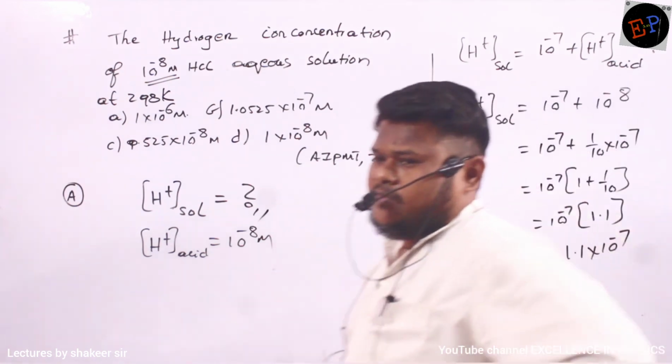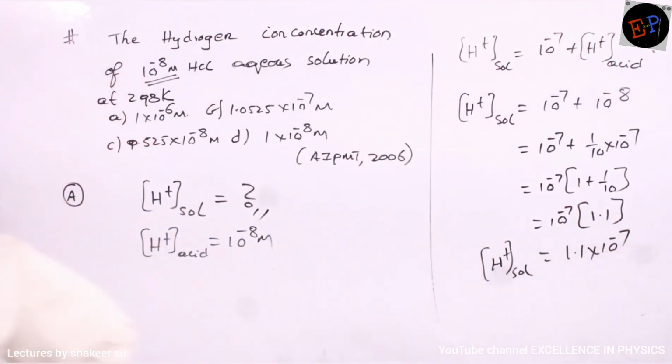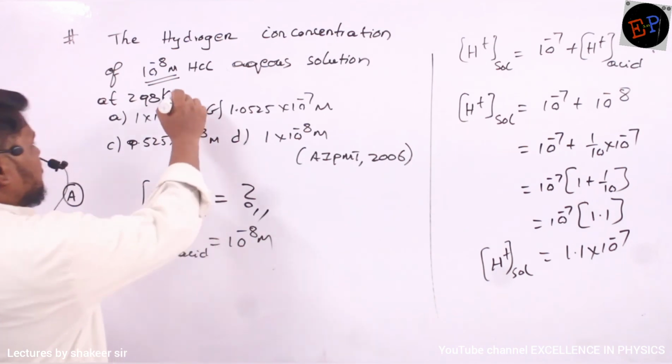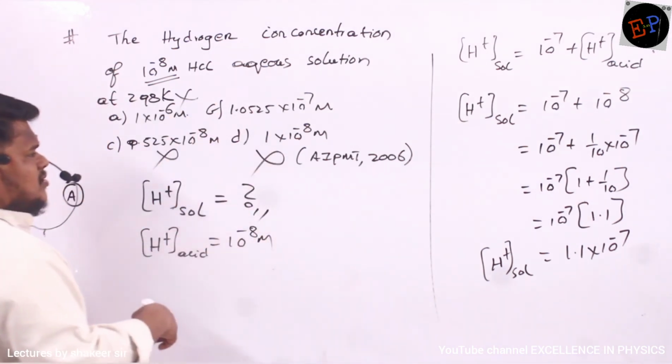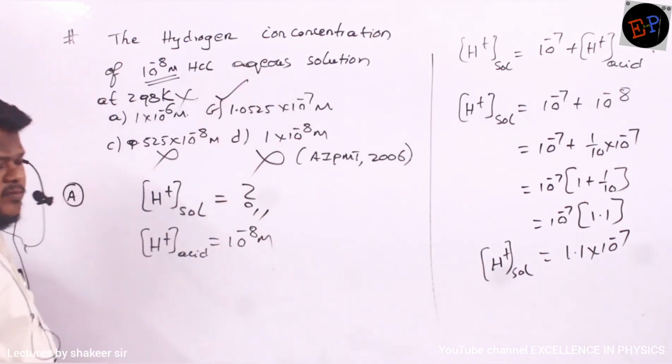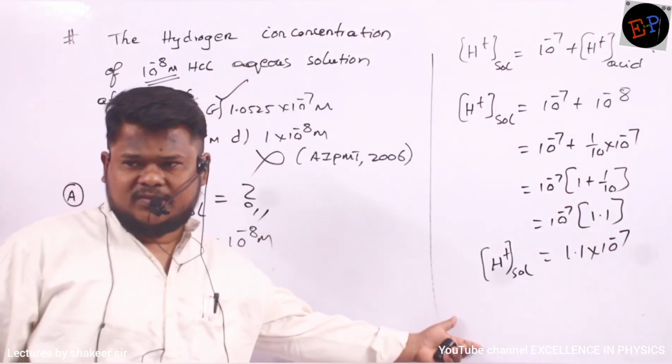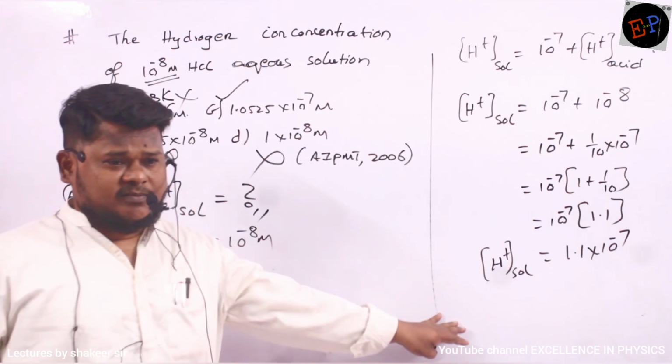Now see which is the suitable answer for this one. First one is not correct. This is 10 power minus 8, this is also not correct, this is also not correct. Only this value is very close to the answer which we got. Understood? There is nothing much to do here.